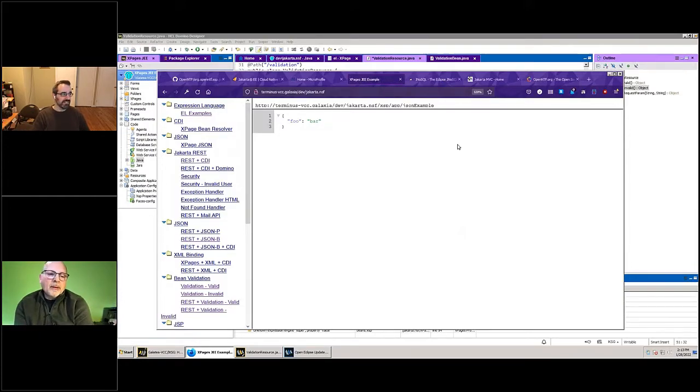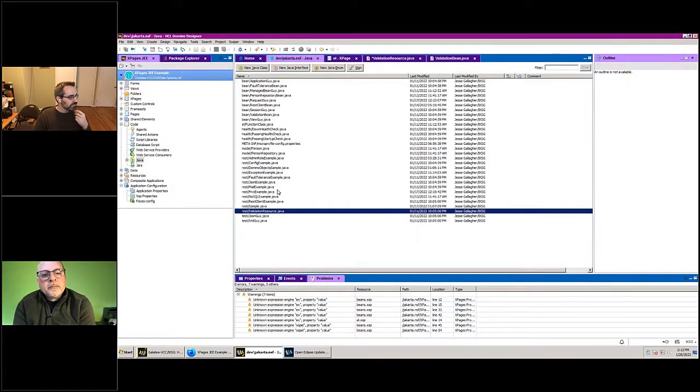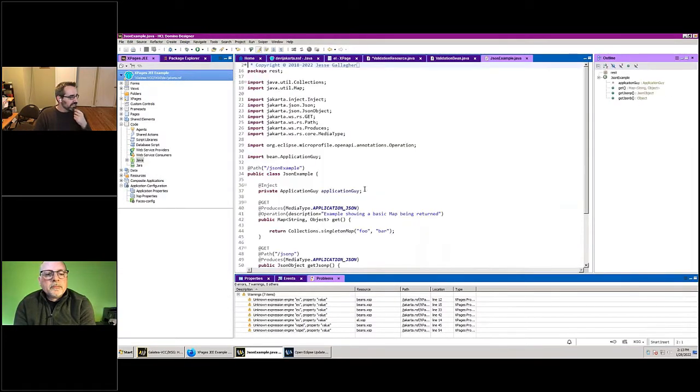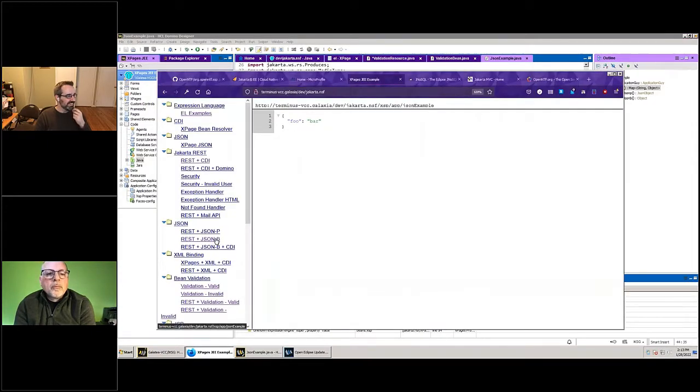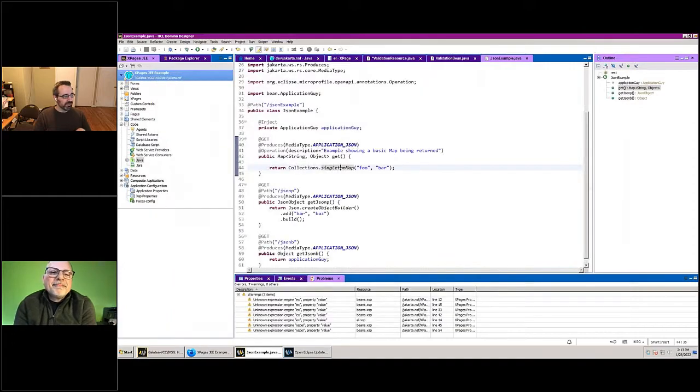And so I've included these here. If I go to, let's see, JSON example. Here, I have a basic map being returned. This is a map of foo to bar, and there you go, foo to bar. All I'm doing in code is saying return this map. Collections.singletonMap is a standard Java thing that has no notion of JSON at all. Then I'm saying this produces application JSON, and the stack says, I know how to take a map and turn it into JSON. That is extremely easy. I will do that for you.